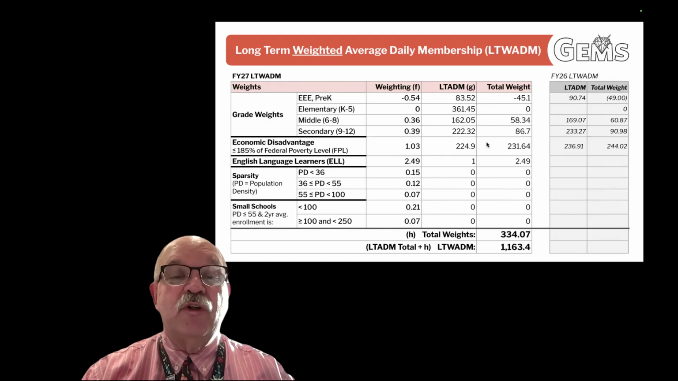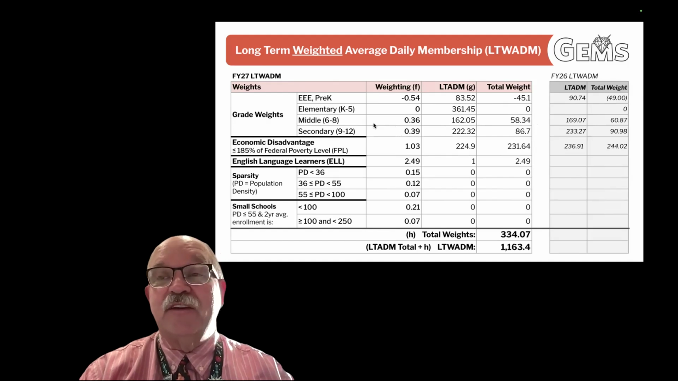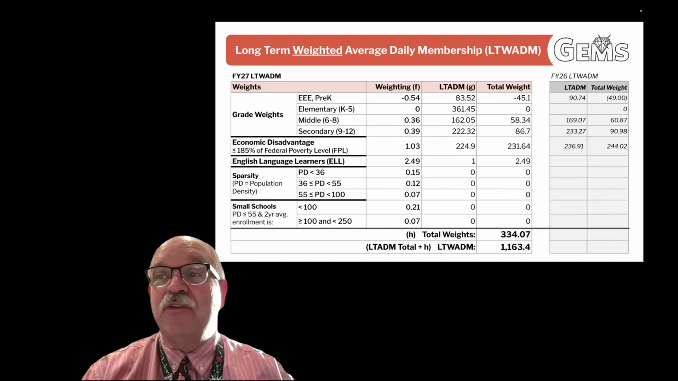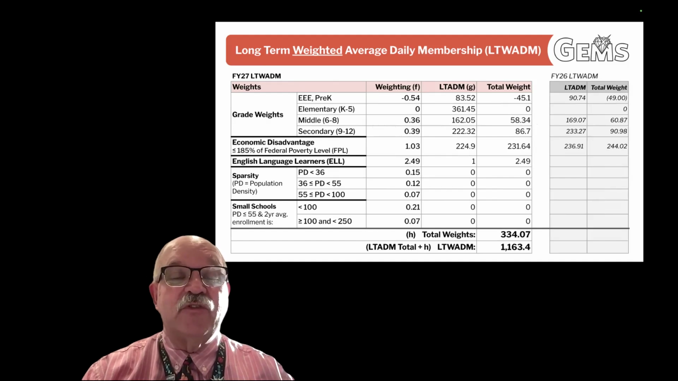For our middle school, they presume it takes about an extra 0.36 to educate them. And that comes partially because in middle school, you start to have maybe a math teacher, an English teacher, a science teacher, and a social studies teacher. So your staffing is expanded a little bit from what it might be in elementary school. Similarly for secondary, where you may have some additional, either smaller courses, and so that's an additional 0.39.